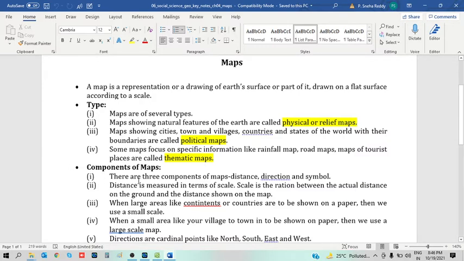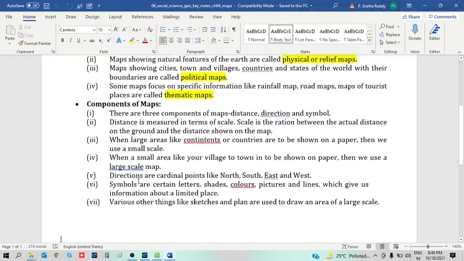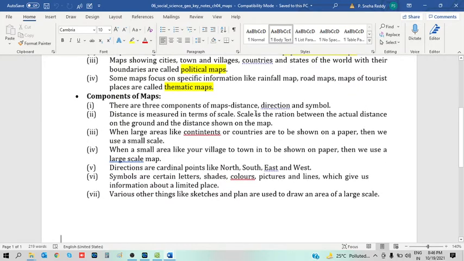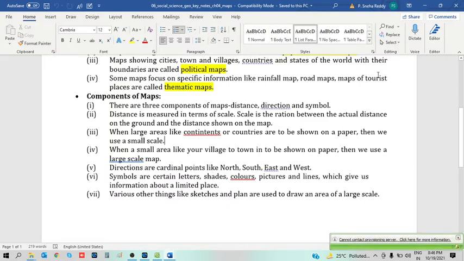Components of maps: these are not necessary from the exam point of view, we will just read them. There are three components of maps: distance, direction and symbol. The directions are cardinal points like north, south, east and west. Symbols are certain letters, shades, colors, pictures and lines. Various other things like sketches and plans are used to draw an area on a large scale. This is the fourth chapter, maps. This is not so important, you can just grasp it.